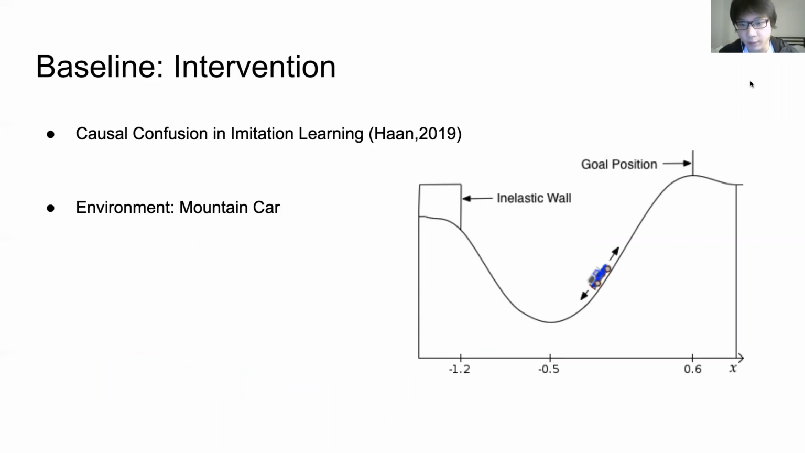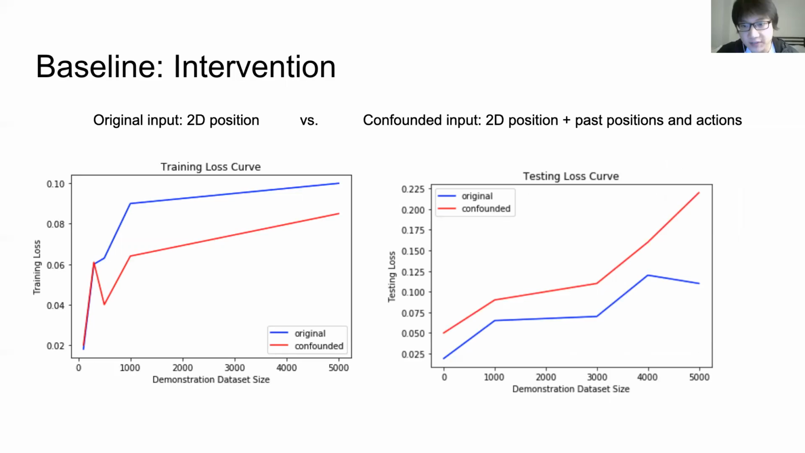To study this problem, we performed some literature review and implemented the causal confusion paper by hand as our baselines. In the mountain car environment, we use the pre-trained agent to generate demonstrations of different sizes. Next slide, please. We do observe causal confusion, although the action should only be dependent on original inputs, which is the current positions. We added previous actions and previous positions as confounding variables. You can see that the confounded model can still have similar training loss, but the testing loss can be significantly higher.